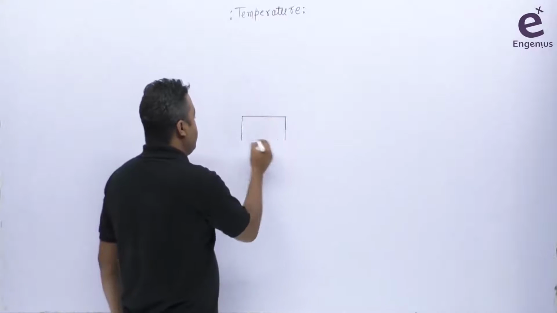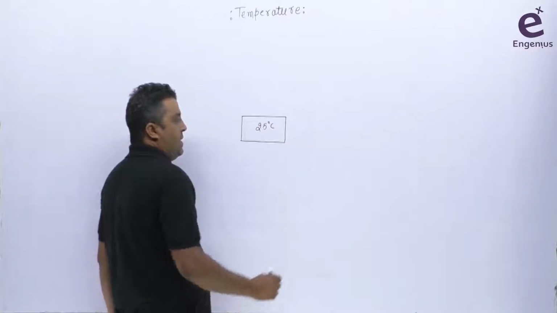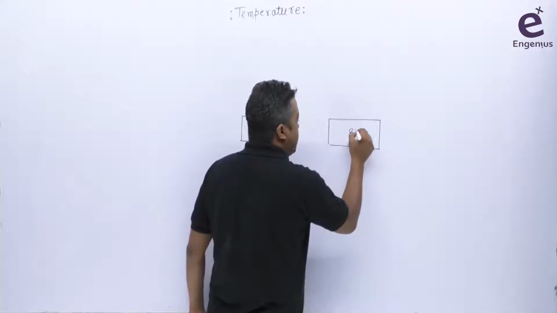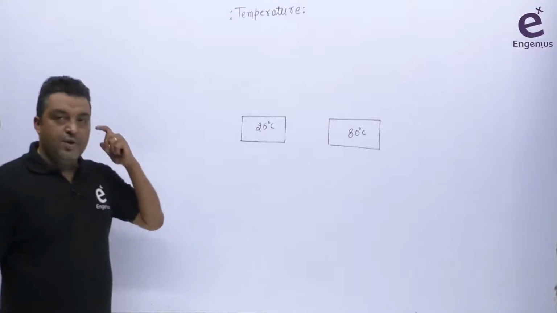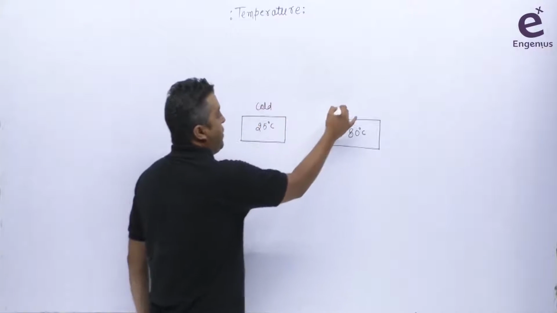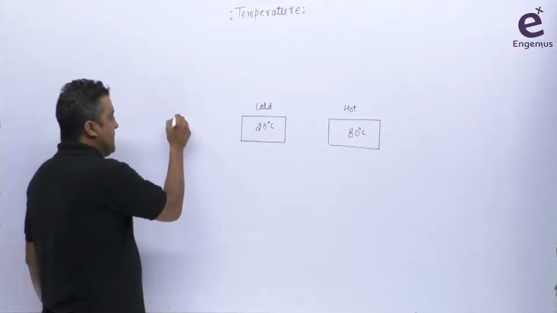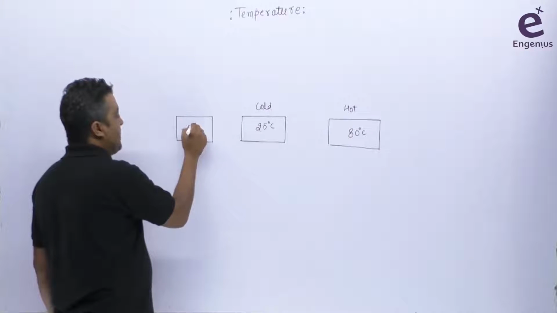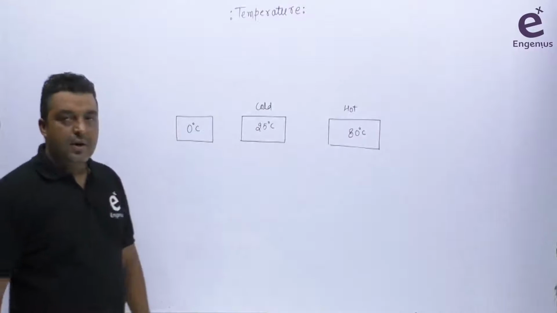Let's suppose I'm saying this block is having a 25 degree centigrade temperature, and there is one more block here that I'm saying is having 80 degree centigrade temperature. Okay, so if I ask you which one is cold and which one is hot, you simply say that this is the cold one and this is the hot one. Okay, now if there is one more block here having 0 degree centigrade, and now if I ask you which one is cold, which one is hot, then there is a problem here.